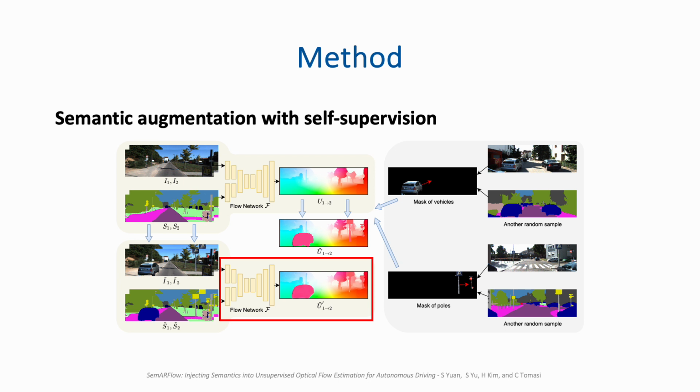Finally, we estimate flow for the augmented sample in the second forward pass, which is self-supervised by its pseudolabel. This strategy helps better train flow in occlusion regions and around object boundaries.